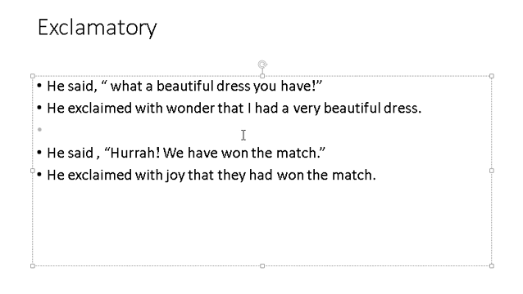Okay, then the other kind is direct exclamation like this one: He said, "Hurrah, we have won the match." Now in this one, he exclaimed. "Hurrah" is an expression showing happiness. He exclaimed with joy that... Now "we", according to the third person, becomes "they had won the match". Here this is a pronoun change, and here this is a tense change. So he exclaimed with joy that they had won the match.